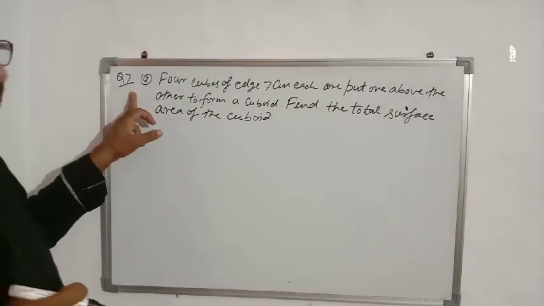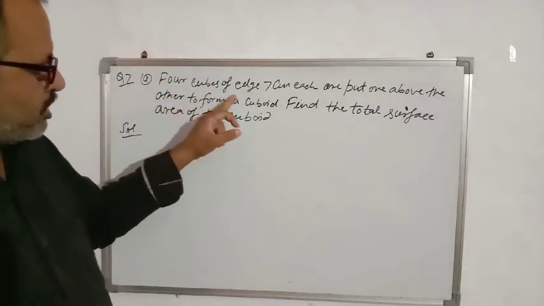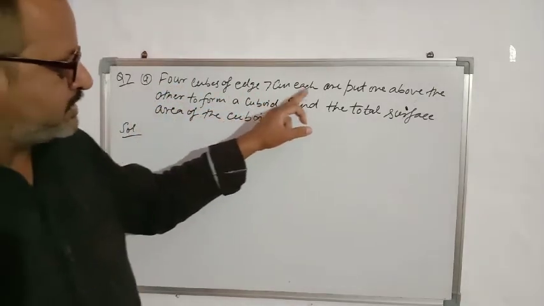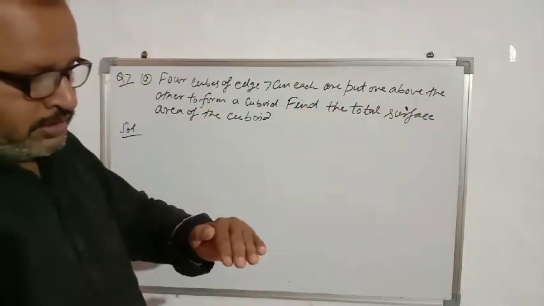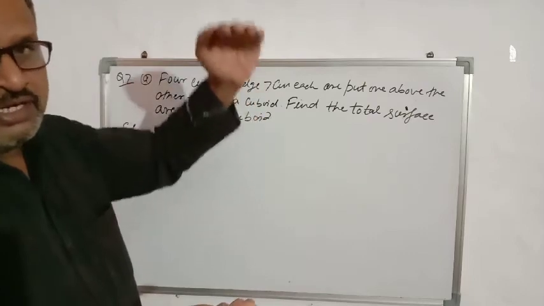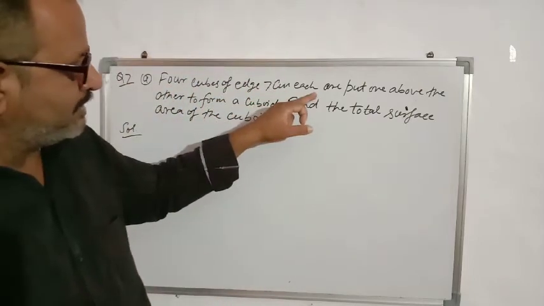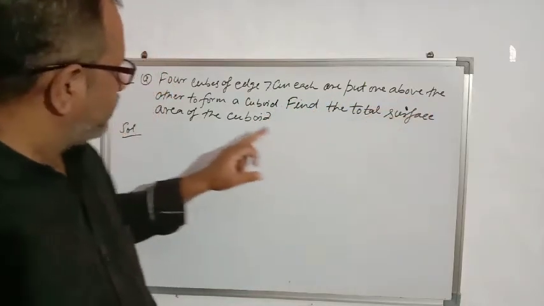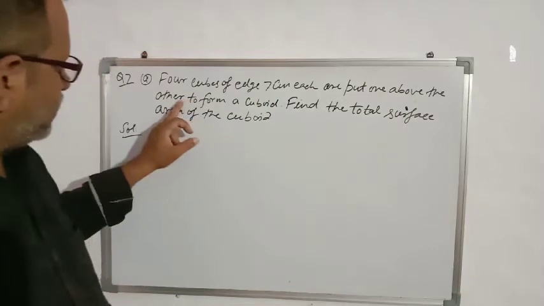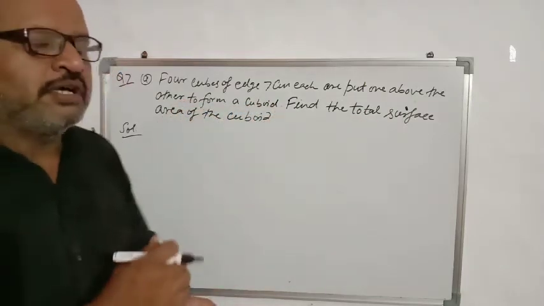See question number 7, first part, A part. 4 cubes of 7 cm each are put one above the other. One cube, then another cube, then a third cube, then a fourth cube, like that. So 4 cubes of 7 cm each, one put above the other to form a cuboid. Find the total surface area of the cuboid.